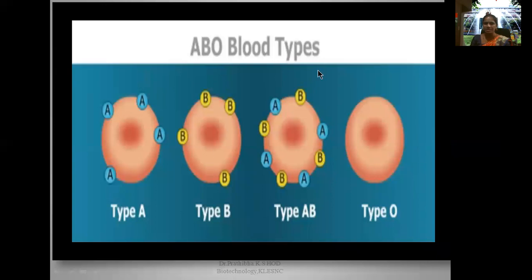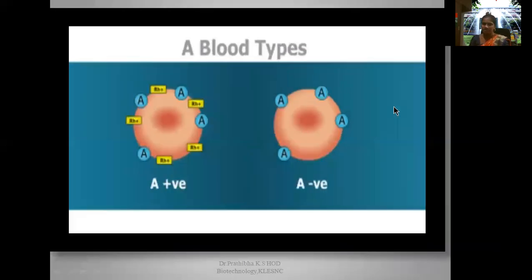Here you can see the ABO blood types. Type A blood group, they'll be having A antigens on their cell surface. Type B blood group, on their RBC, presence of B antigen. Type AB blood group, presence of both A antigen and B antigen on their RBC surface. Whereas the type O blood group, there won't be any kind of antigens A or B.